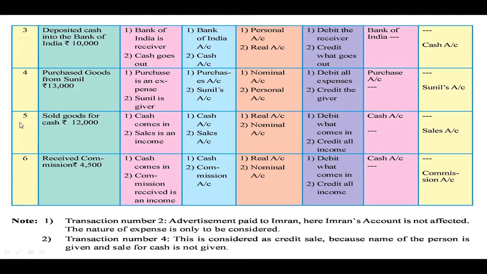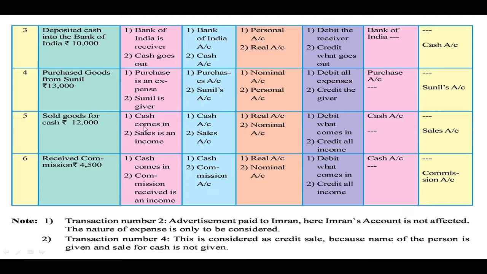Then the next is sold goods for cash rupees 12,000. When goods are sold, goods go out of the business, okay, and it is the revenue, it brings the income for the business, and cash comes in the business. So two accounts which are involved in this transaction are sold goods, that is the income, and cash, which is the real account.